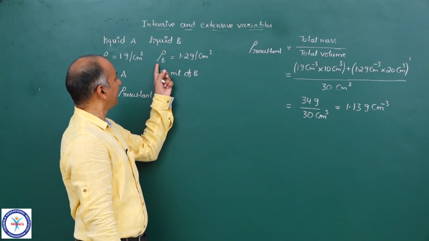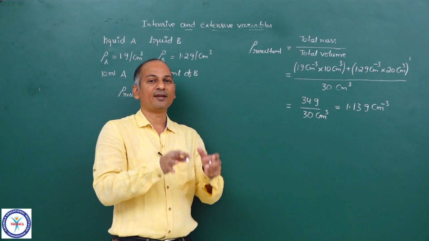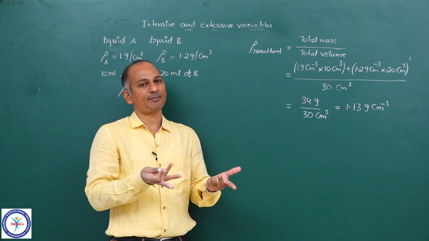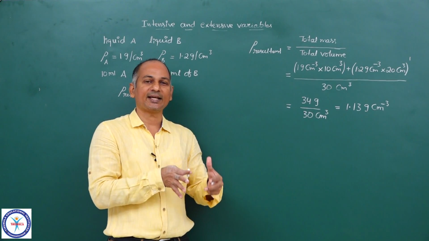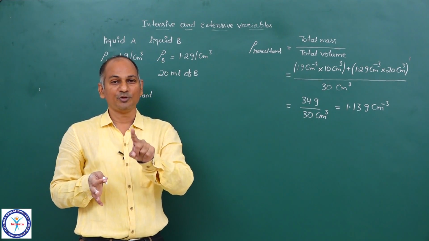So converting the intensive properties into extensive properties first, then determining the resultant extensive property by adding them or subtracting them, and converting these resultant extensive properties back into intensive properties using the same formula, using the same relation.